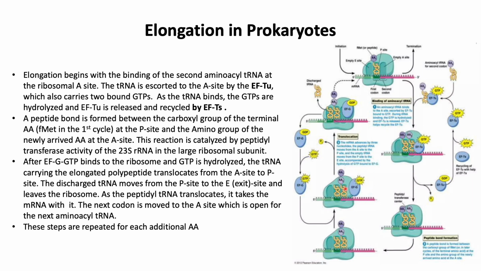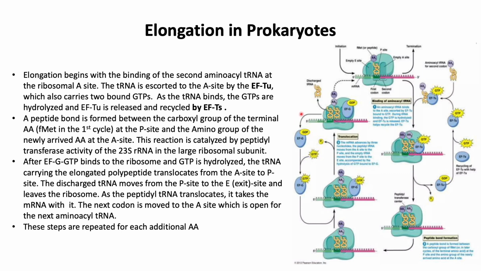The discharged tRNA moves from the P site to the exit site, which is the E site, and it leaves the ribosome. As the peptidyl tRNA translocates, it takes the mRNA with it. So the mRNA also moves.